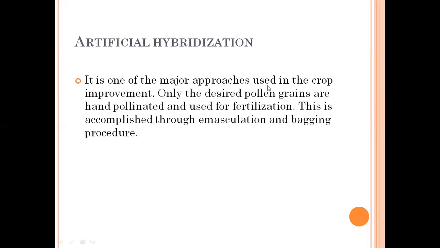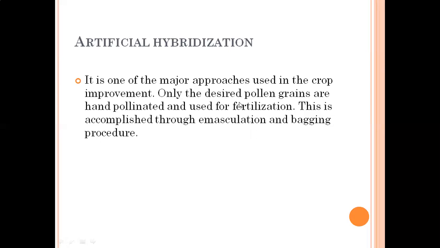It is one of the major approaches used in crop improvement. Why should we do these processes in vitro, purposefully? To get hybrid products, through artificial hybridization. So it is the major approach used in crop improvement. Only the desired pollen grains are hand pollinated and used for fertilization.